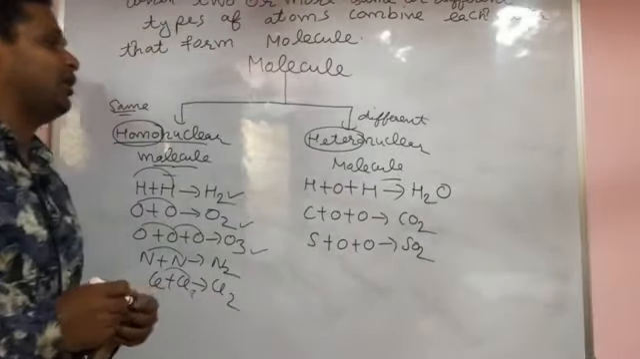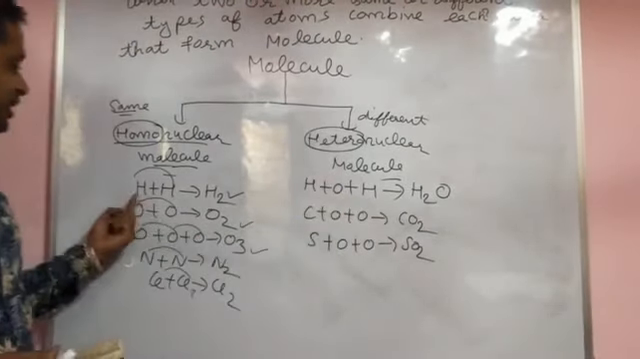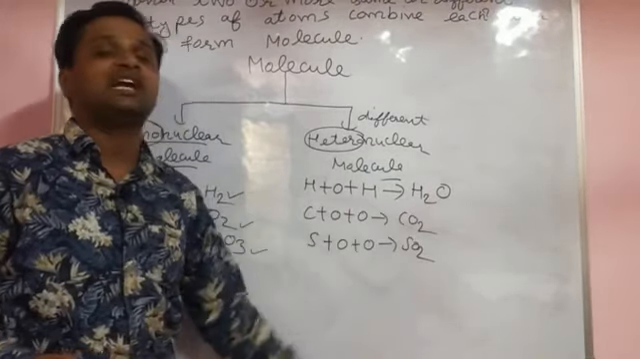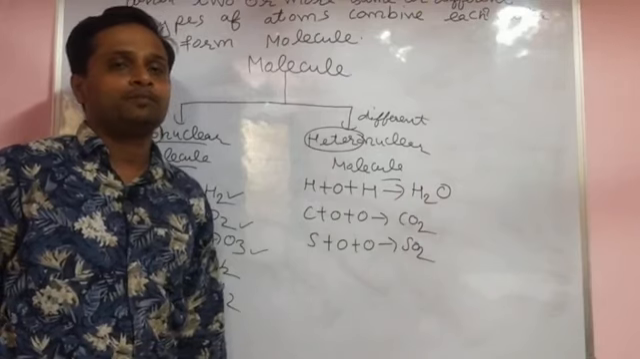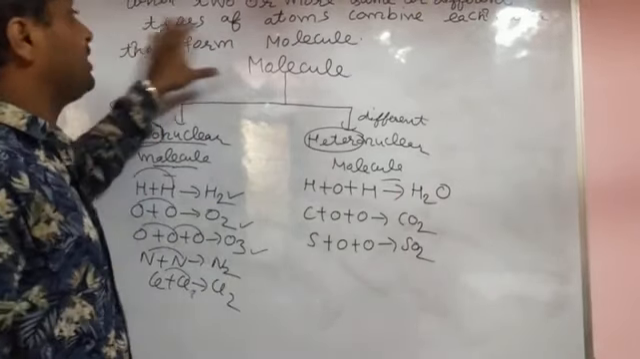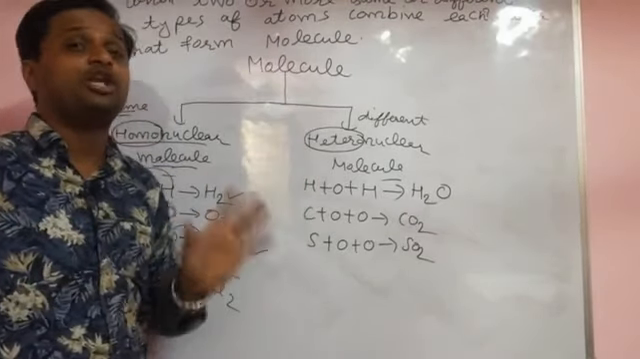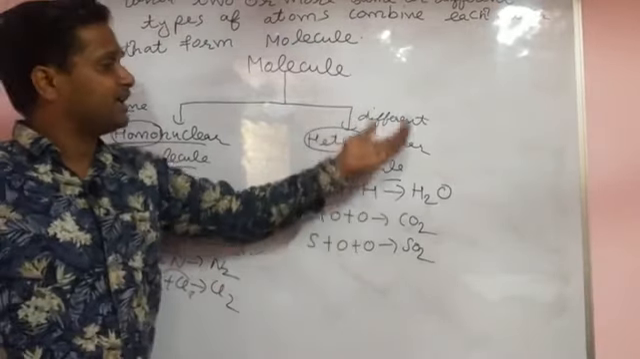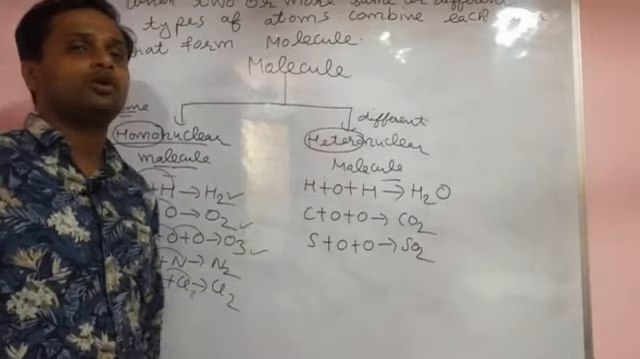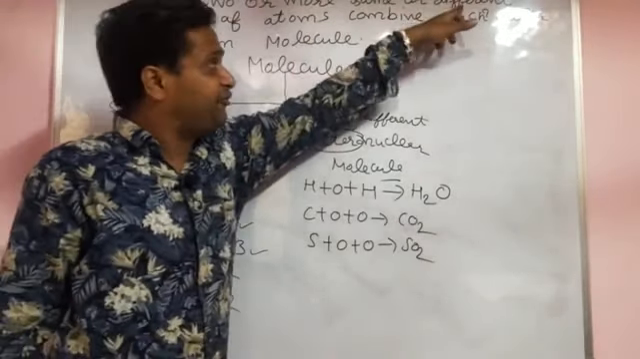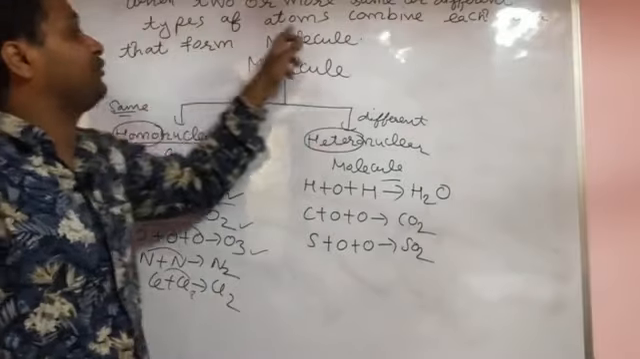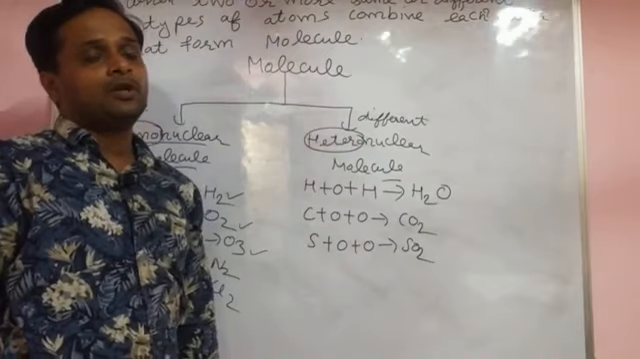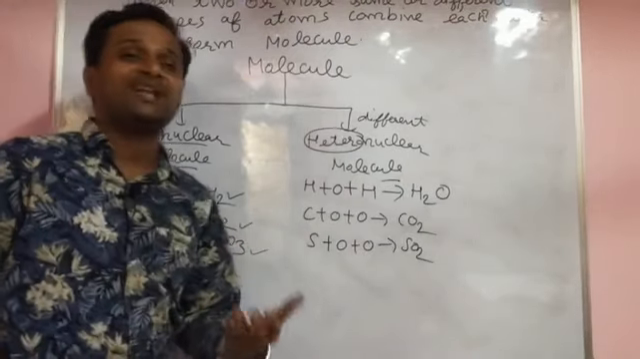When different kinds of atoms combine with each other, and when same kind of atoms combine with each other, that forms the homonuclear molecule. When different kinds of atoms combine, that forms the heteronuclear molecule. If you want to write the definition of heteronuclear molecule, what do you write? When two or more different, here you do not write same, different types of atoms combine with each other, that forms a heteronuclear molecule. So now I will tell about what is the element and what is the compound.